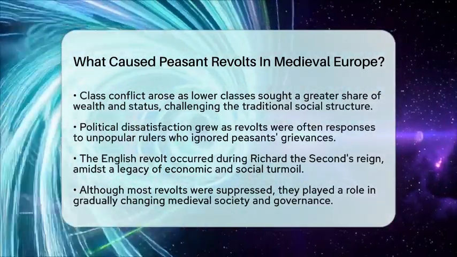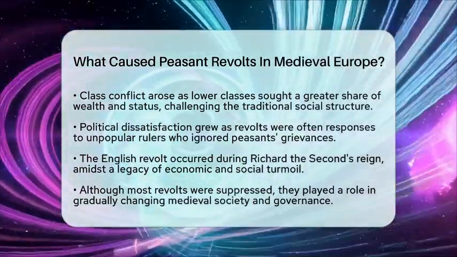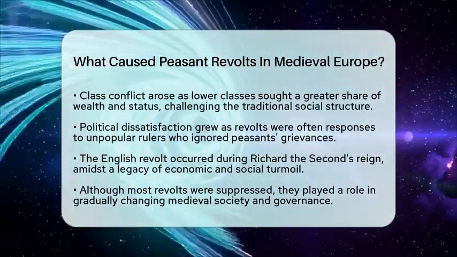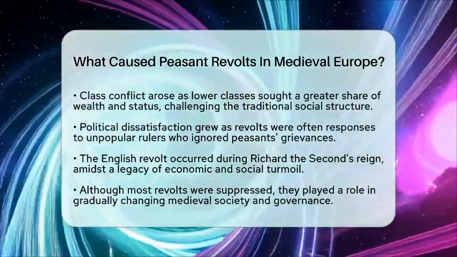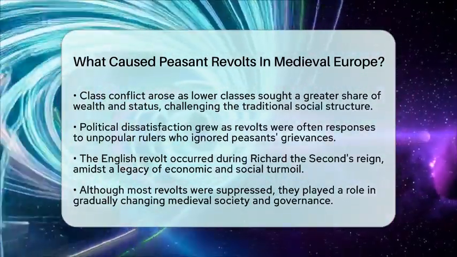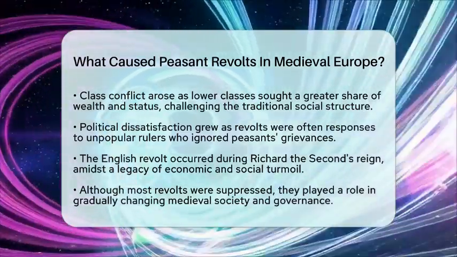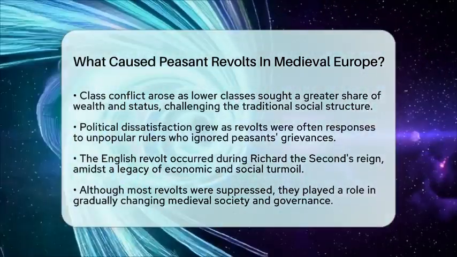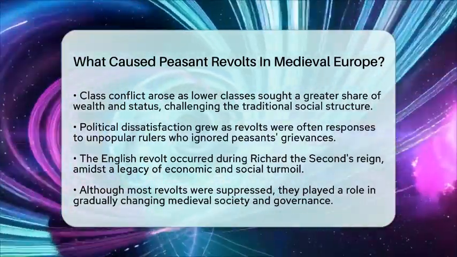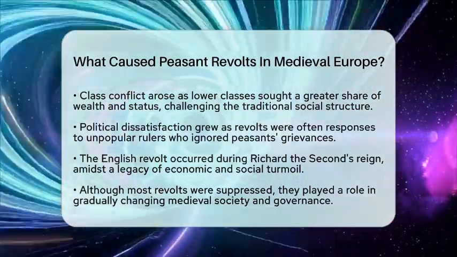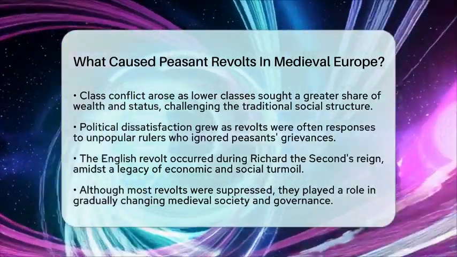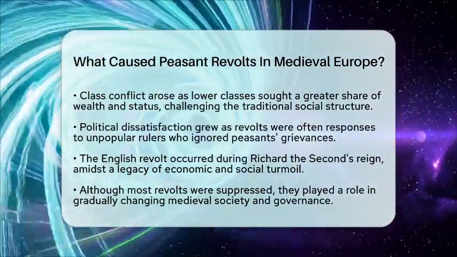In summary, peasant revolts in medieval Europe arose from a mix of economic pressures, social injustice, demographic changes, and political dissatisfaction. These uprisings challenged the feudal order and revealed the growing tensions between social classes during the late Middle Ages. Although most revolts were suppressed, they played a role in gradually changing medieval society and governance.